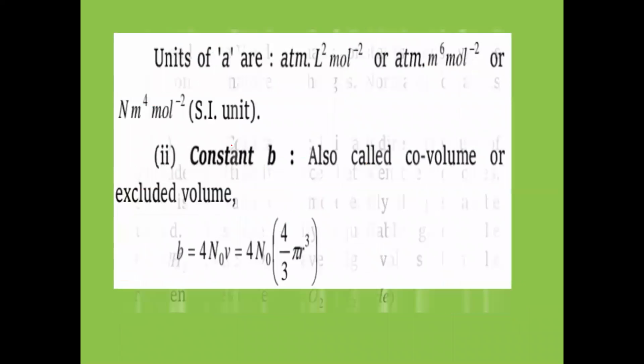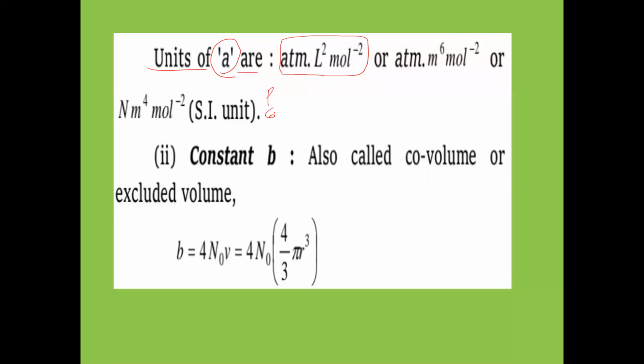So this is about the constant A. Now the units of A are as follows: atmosphere liter square mole inverse. First take the pressure correction. In the previous formula of the real gas equation, what did we write as the pressure correction? A n square by V square. We added this pressure correction to P. So the pressure correction is equal to A n square by V square, and from this A is equal to P V square by n square.